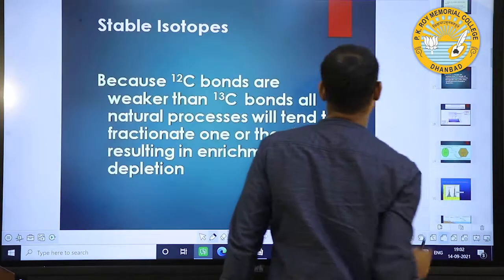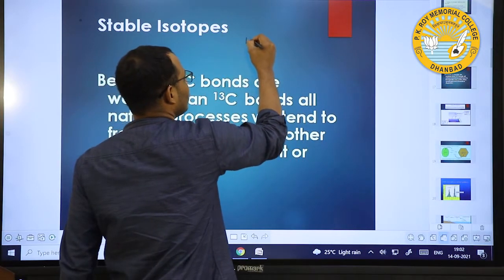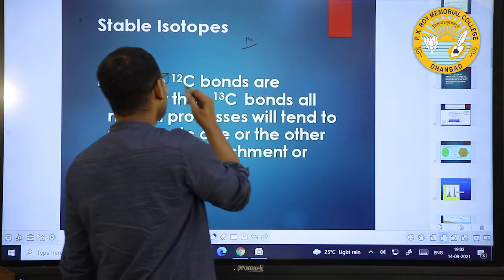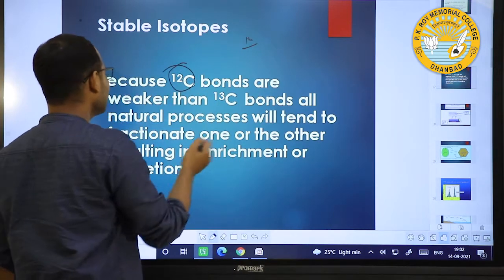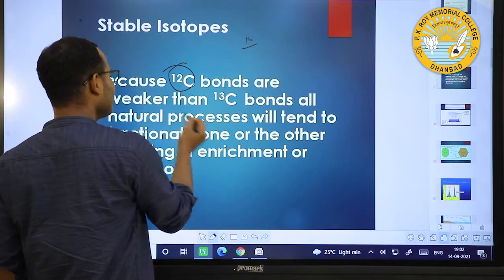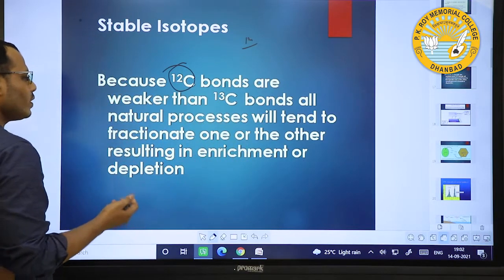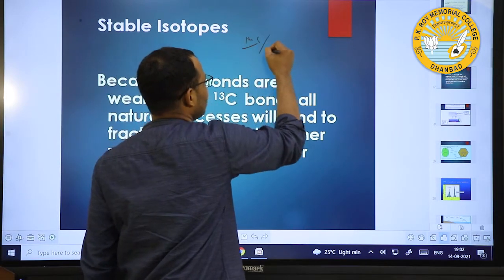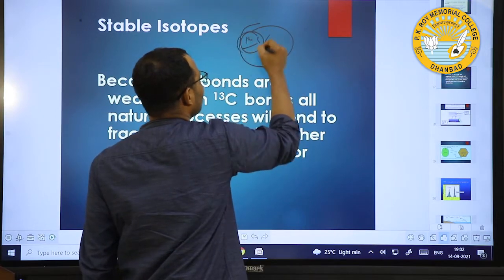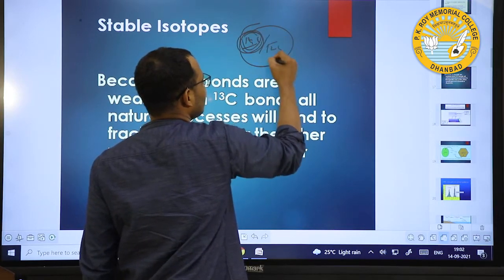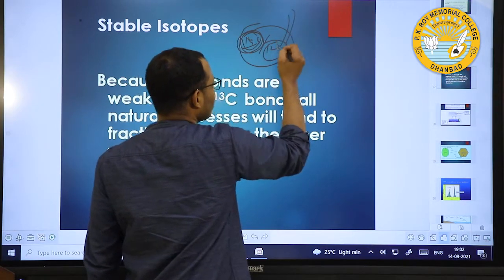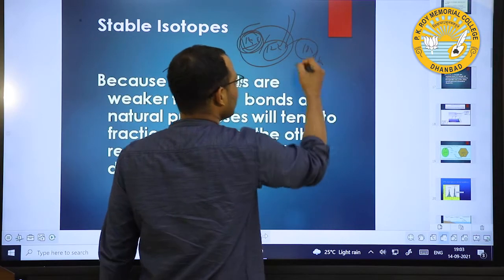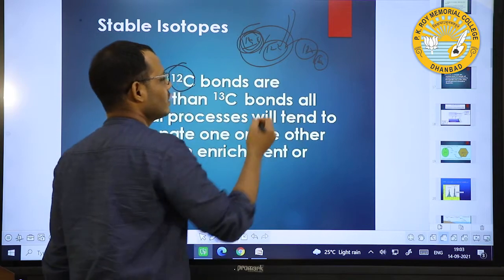Then the same thing: if you compare 12C and 13C, or 18O and 16O, the lighter one is always weaker than the heavier one. This is why they tend to fractionate. Due to bond strength, 13C is stronger than 12C, and similarly 18O by 16O, the 18O bond is stronger and 16O is somehow weaker.